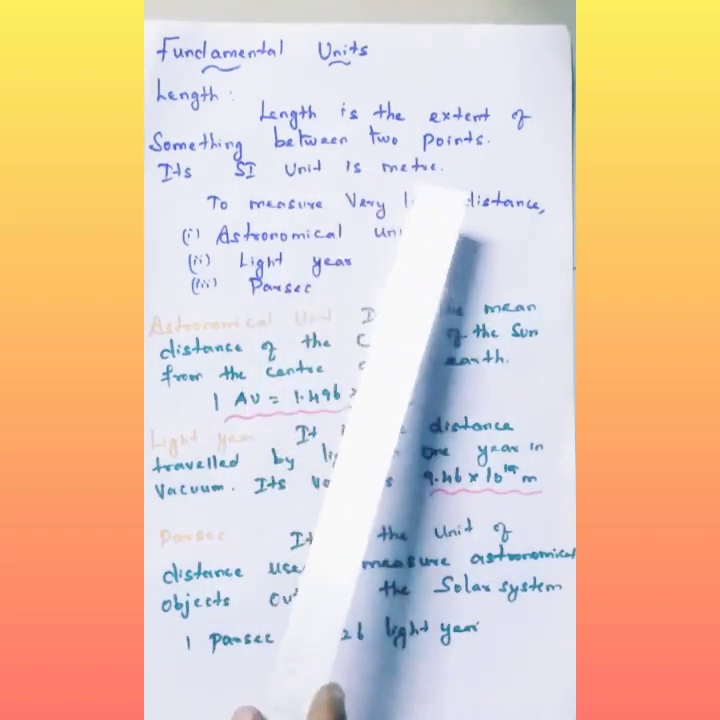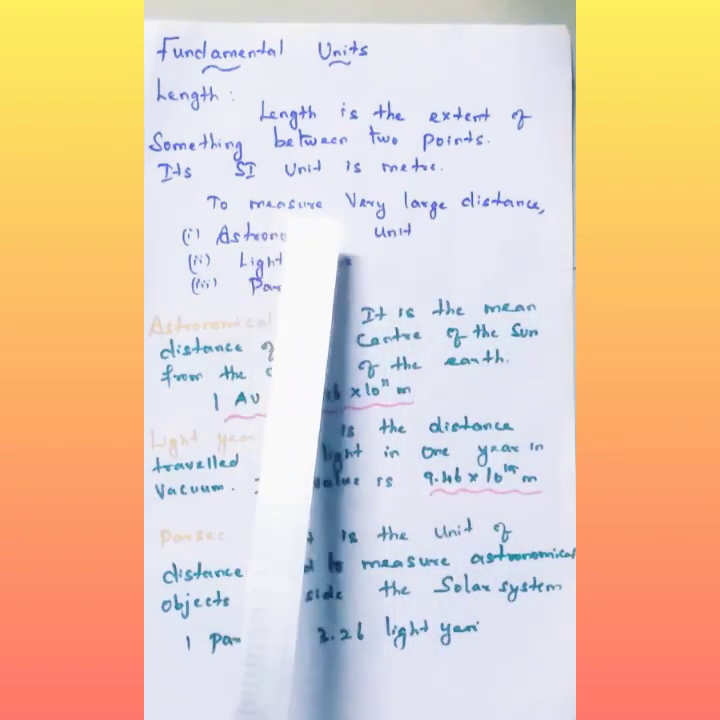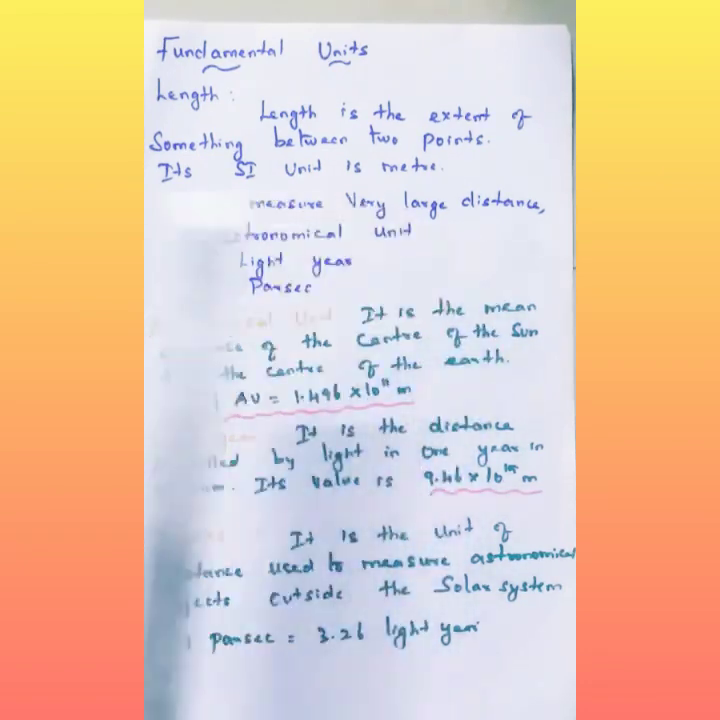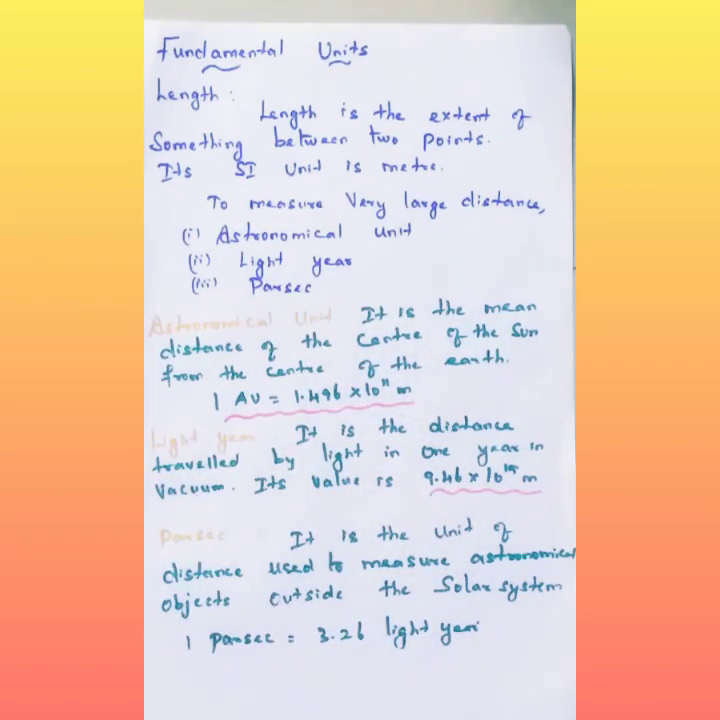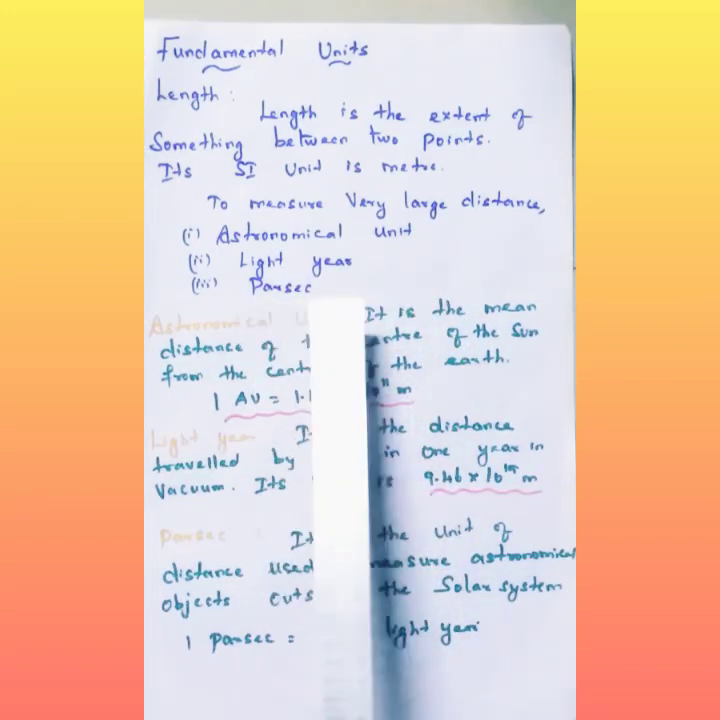Its SI unit is meter. For smaller or larger lengths we can use kilometer, meter, etc. Suppose we want to measure a very large distance, for example the distance between the sun and the earth, or between the earth and celestial objects like stars, planets, the moon, etc. How can we measure that? There are three units to measure very large distances. The first is the astronomical unit, the second is the light year, and the third is the parsec.